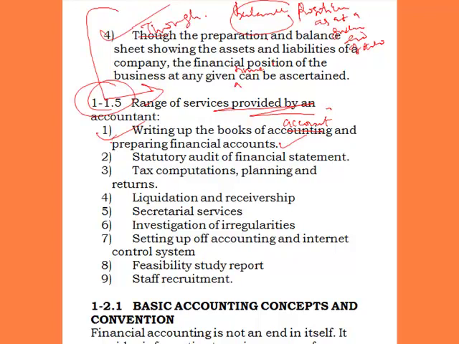Now the next one is statutory audit of financial statements. They can also serve as auditors. They can audit the financial statements of the business. The tax computation, planning and returns. They can also handle the tax aspect of the business. They can liaise with government on behalf of the business, in respect of the tax of that business.